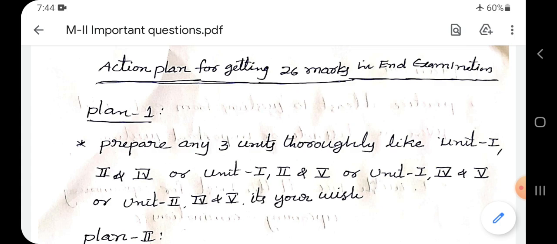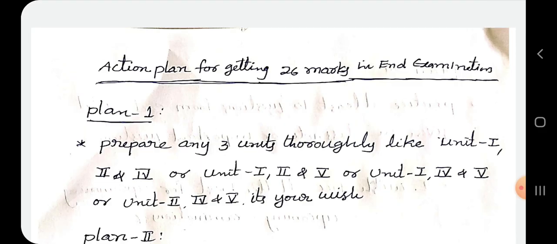8 you are answering only 5, and a little bit of easiness they have given: from the first 3 units 2 questions each, and from the last 2 units only 1 question each. So overall 8 questions will be there and you are answering only 5. I am giving you different plans in order to get maximum score in the Mathematics 2 examination.